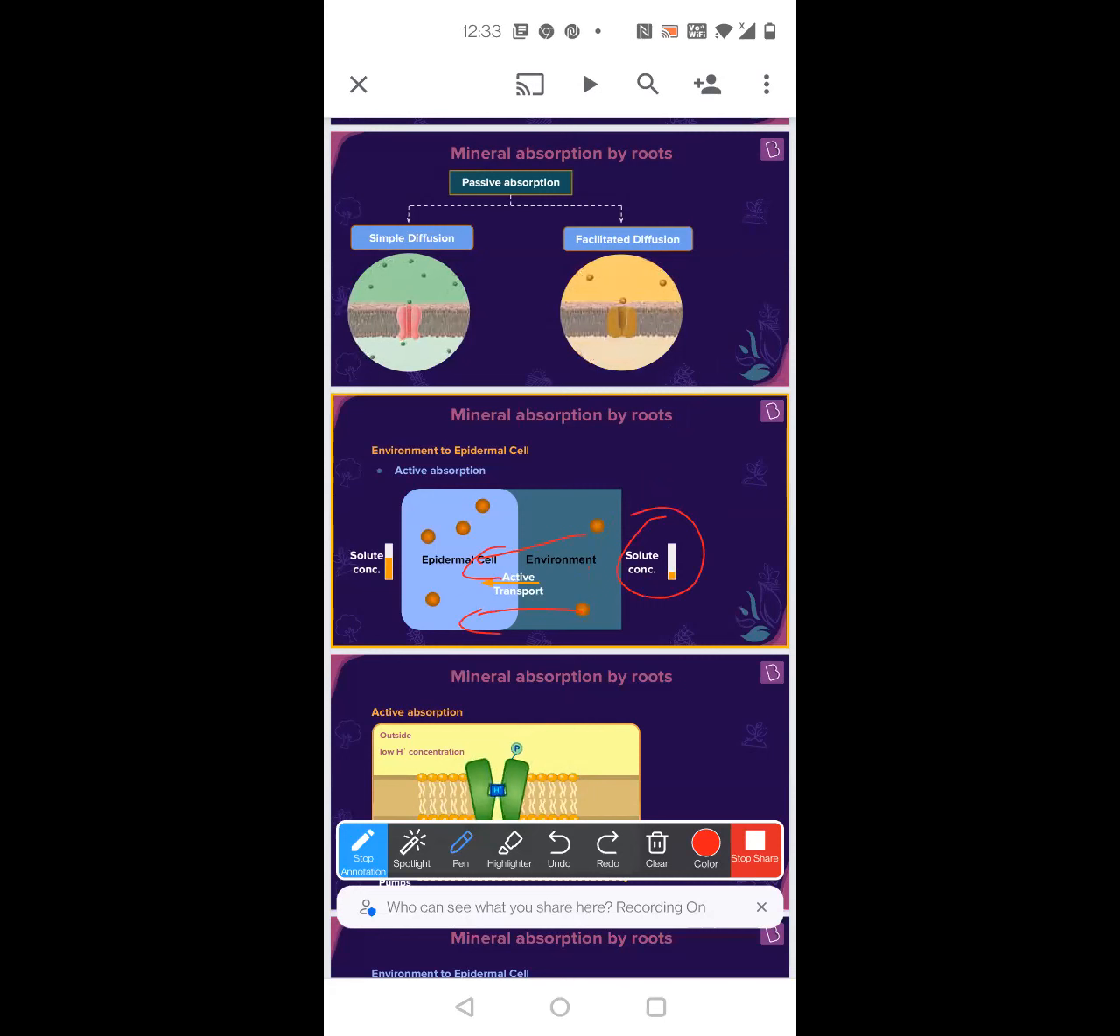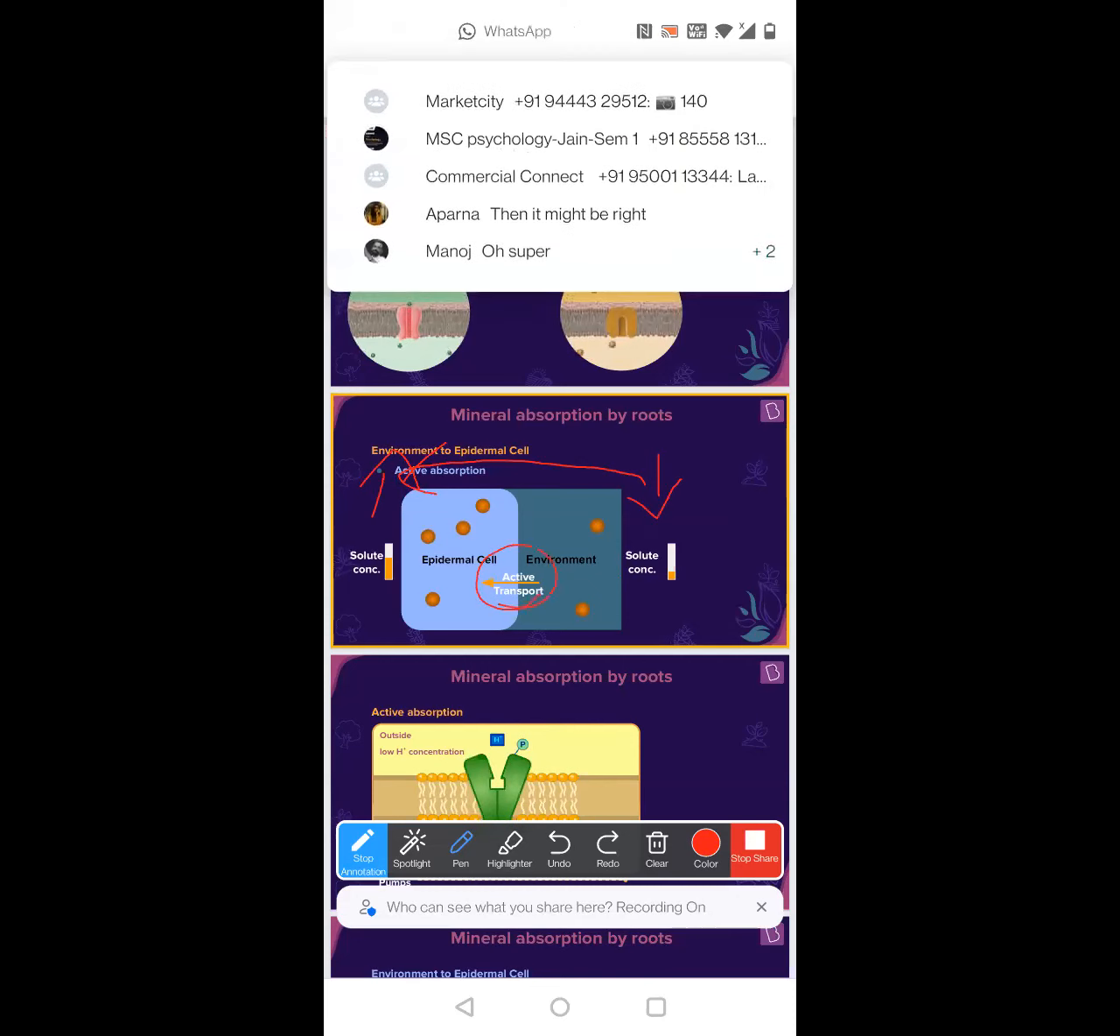If it goes in the same flow, then you don't need energy. So here the problem now is that here the solute concentration is low, but here the solute concentration is high. So when you are going from low to high, it is against the concentration gradient. So you require energy, and that type of transport will be active transport.